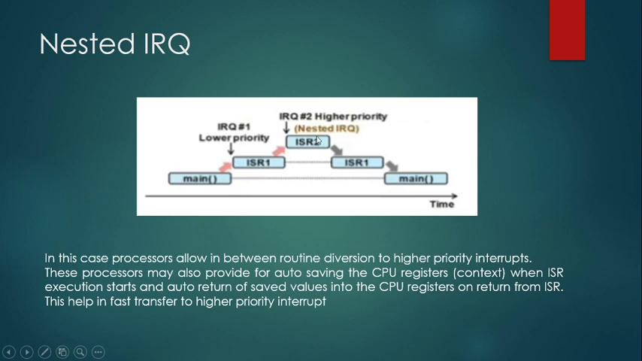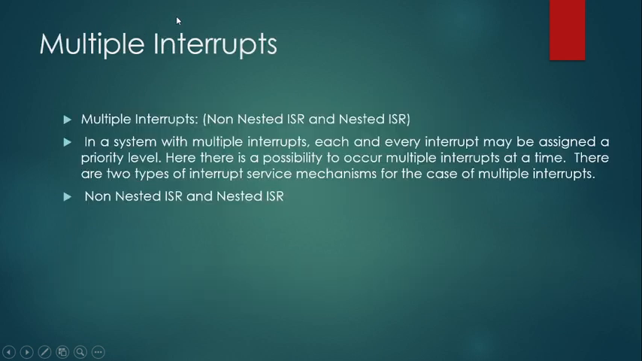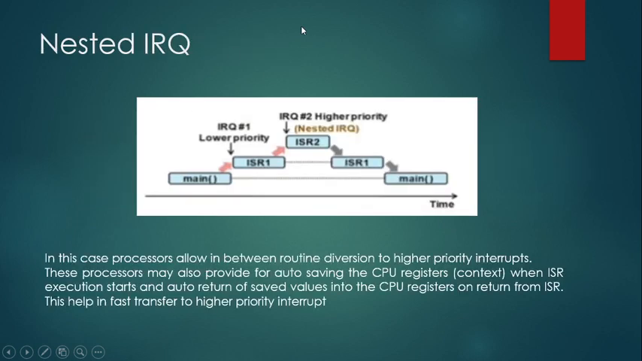At that time, another higher priority interrupt request 2 is coming. So what the interrupt service routine does is that after completing ISR 2 only, it will go back to ISR 1, and after completing ISR 1, it will be returning back to the main function. So this is a form of nested interrupt request, that is a form of nested ISR.